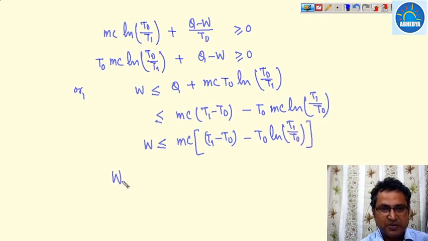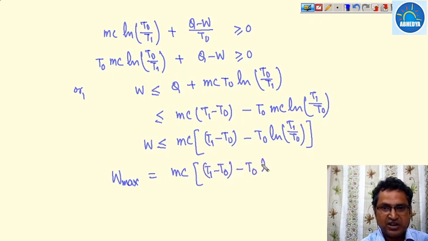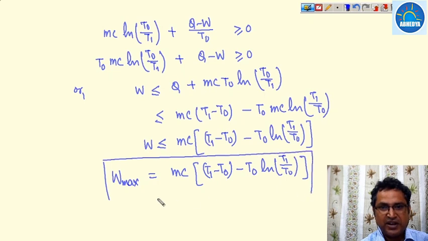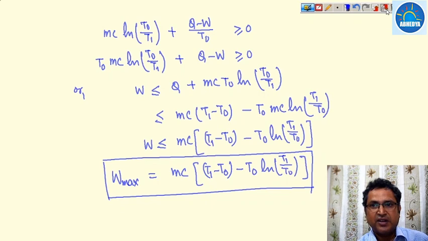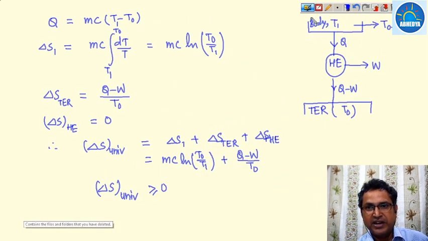Therefore, the maximum amount of work that can be obtained is equal to mc (T1 minus T0 minus T0 ln T1 upon T0). So this is the maximum amount of work that can be obtained when a heat engine is working between a finite body and a thermal energy reservoir.